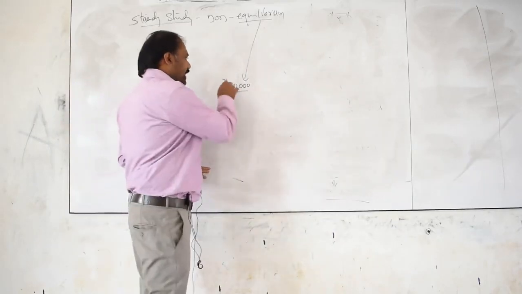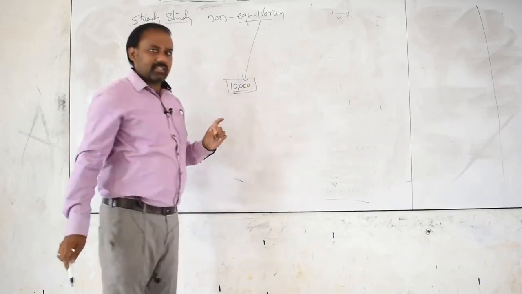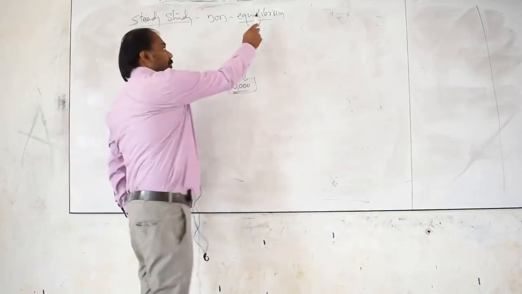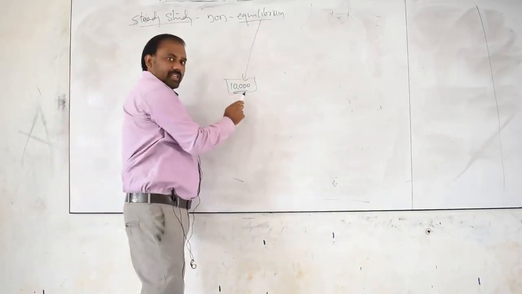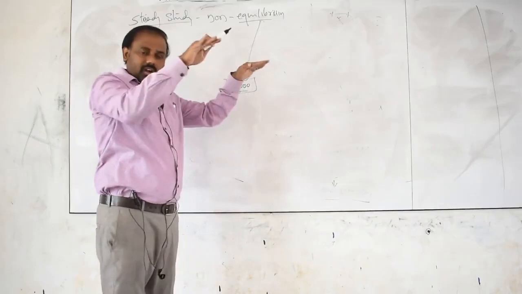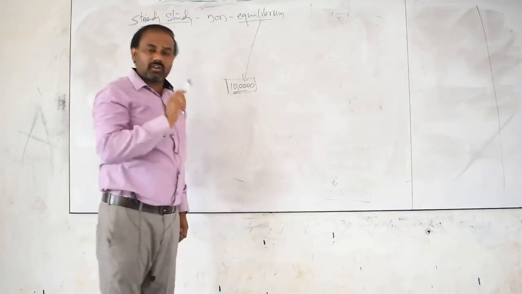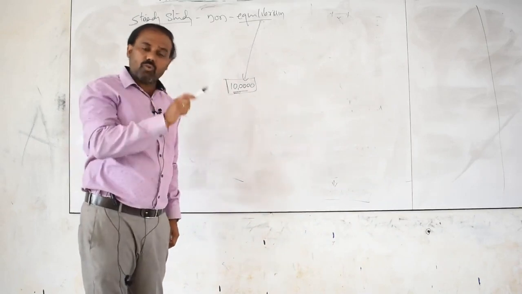Only when I reach 10 lakh rupees in my bank account. Yes, this is what? Equilibrium. So to reach this equilibrium, yes or no? Equilibrium means constant. To reach this 10 lakh, I must work. Yes or no? I must do my job.